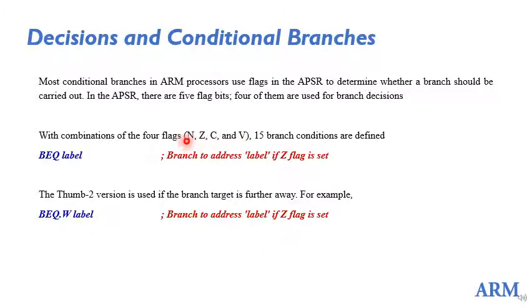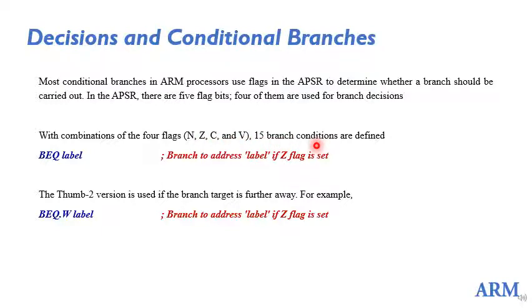N stands for the negative flag, to check whether the number is positive or negative. Z is for zero flag, C is for carry flag, and V is for overflow flag. With these four flags, 15 branching instructions are defined.